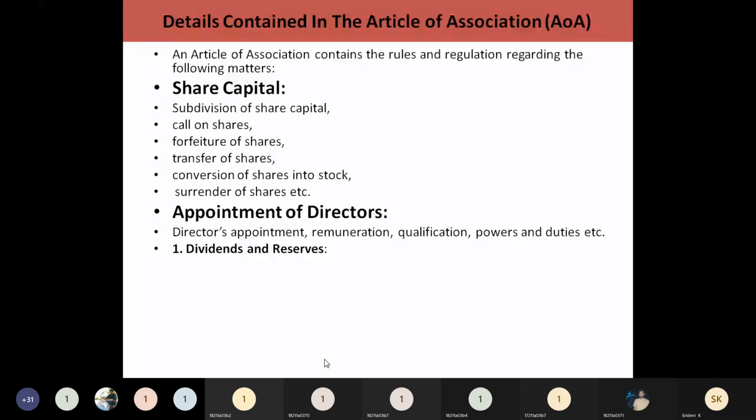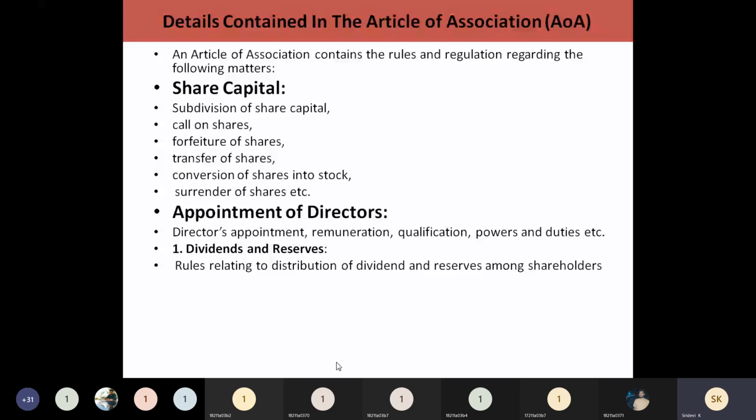You have to mention. So under this, dividends and reserves. Dividends means, in case of profits, the shareholders will be earning a certain amount back on their shares. So that is called what? Dividends. So how these dividends can be issued to the shareholders, or what is the ratio that you are going to pay in case of profits? If more profits are earned, how much are you going to take, what percentage of profit are you going to keep as a reserve? So that also you have to frame the rules.